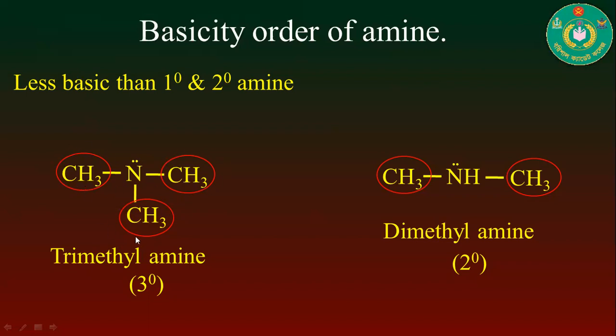That's why this compound will be more basic in nature, but it is false.